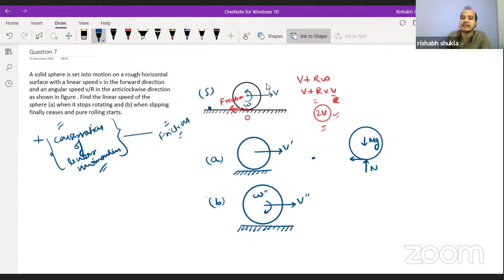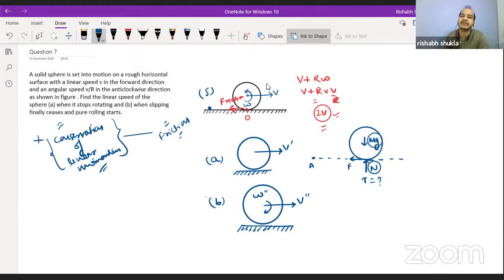Now, if I ask whether there will be any torque about any point on the surface of the earth, you will say no, the torque will not be there because of these three forces. Why? Because mg and N are equal in magnitude, and they both will have the same moment. So mg and N will not be responsible for any torque.